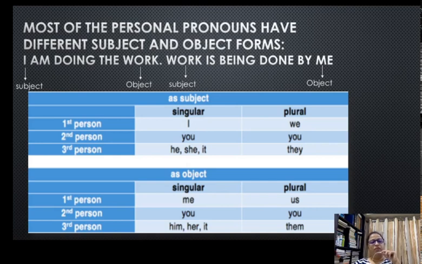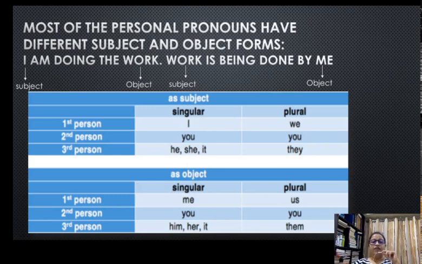Third person is the one about whom we are talking, or who is being mentioned, whether or not they are present. The person who is being talked about can be male. If he's a male, he's going to be called he. If it is a female, it's going to be called she. If it is a non-living thing, it is going to be called it in pronoun form and in singular form. But if there are more than one male, more than one female, or more than one thing, or more than one situation and event we are talking about, we are going to use the plural pronoun in the third person, and that is they.